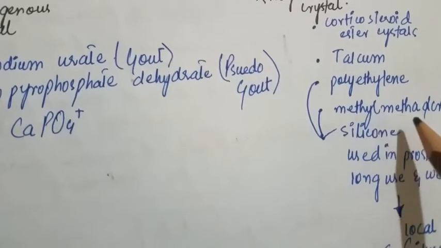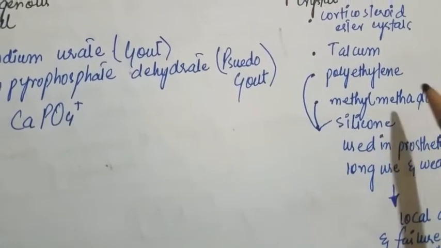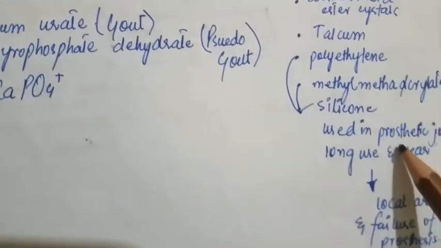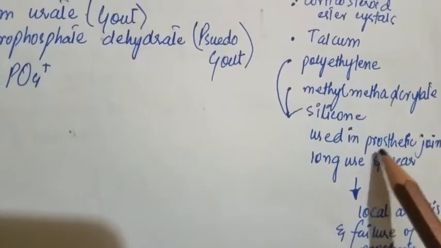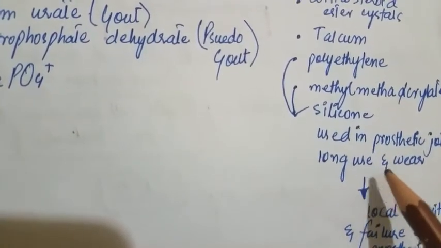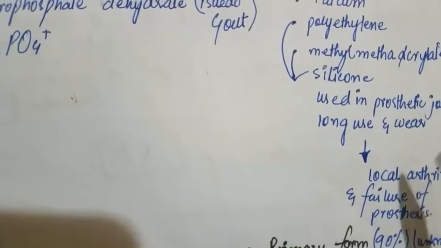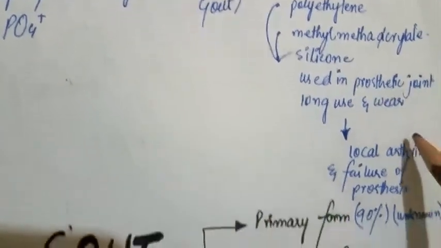Polyethylene, methyl methacrylate, and silicon are used in joint prostheses, and long use and wear of these prosthetic joints result in local arthritis and failure of these prosthetic joints.